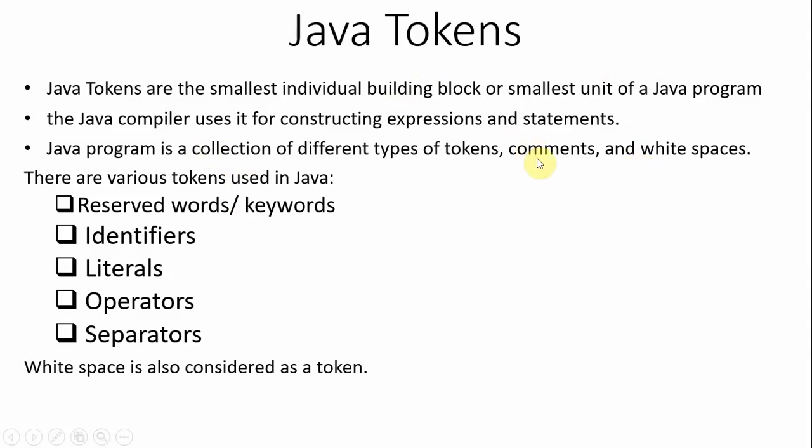You already know the comments, right? Either single-line comments or multi-line comments. Java documentation comments are also there. And the next one, white spaces. From your keyboard you can give some space between the words. That is nothing but a token here.